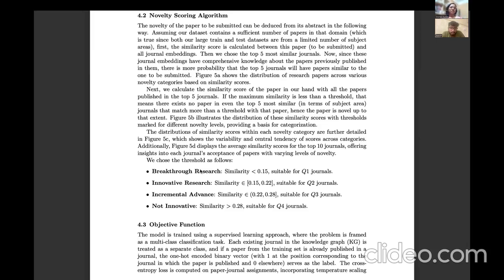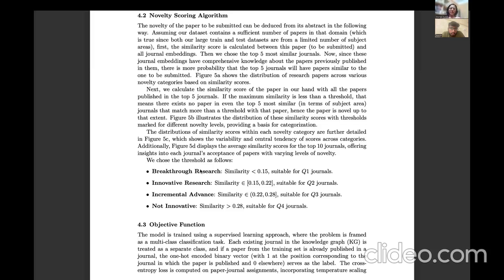Next, we try to introduce a novelty scoring algorithm. The idea is, when the abstract and the title of the paper which is to be submitted are given, we will judge the novelty of that paper by that abstract and title. And how do we judge the novelty? We consider that we have a sufficient number of journals in that particular research topic. Let's say I'm submitting a paper on computer networks, then there are, let's say, around thousands of papers and there are many journals publishing on the topic of computer networks.